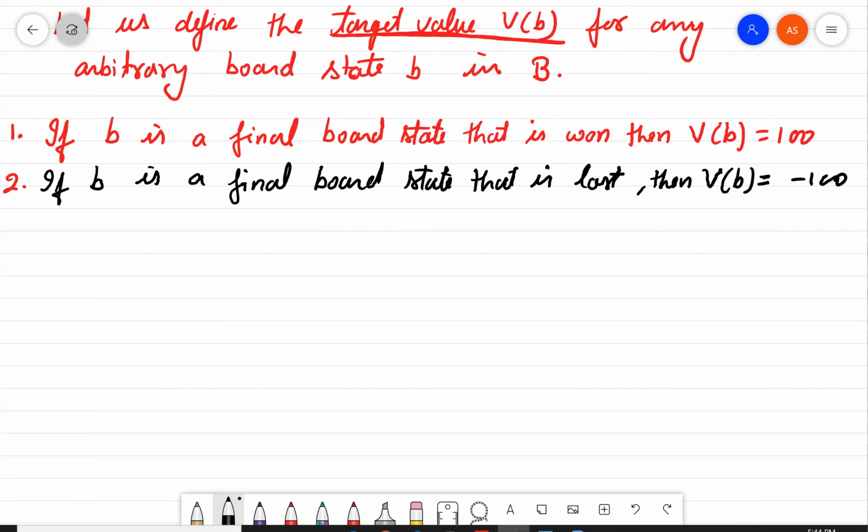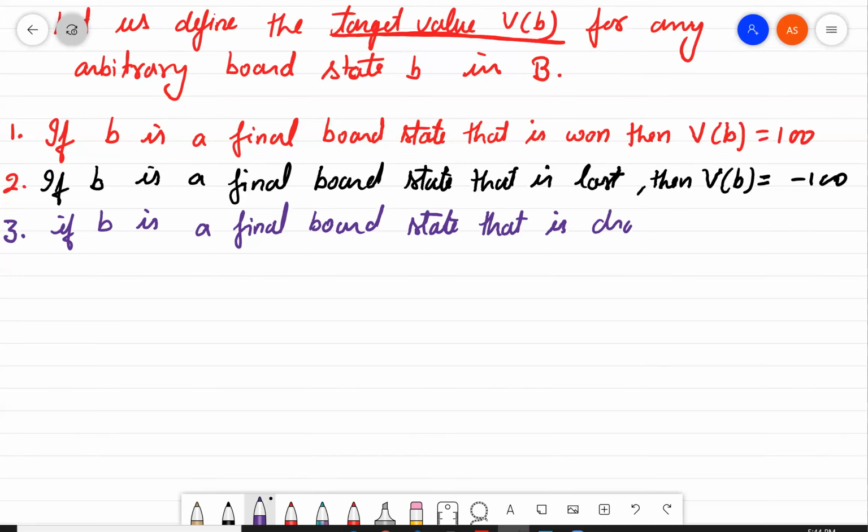Minus 100. And the next case, if b is a final board state that is drawn, then V of b equals 0. So all these scenarios are about the final board state.